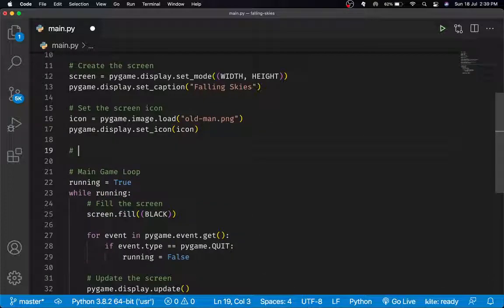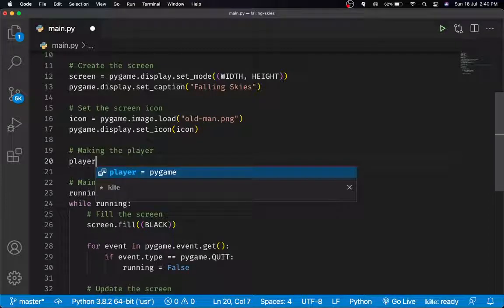So what we can say is make a comment, making the player, and also I won't be using object oriented programming for this tutorial. This code is not going to be that complicated, so I won't need it. And the other thing is that I already have created an entire tutorial series where I've created a Frogger game with object oriented programming. So if you want to check out how to use object oriented programming, I think it's a really great place to understand it. I also have a tutorial dedicated to object oriented programming, just my last video.